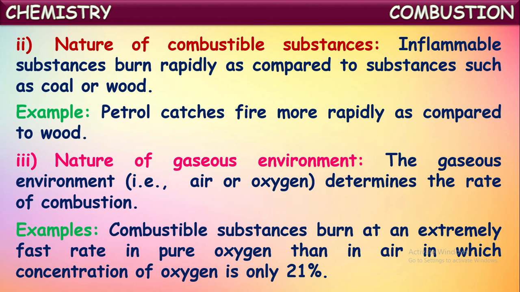So that substance will combust at a faster rate, whereas the piece kept in atmospheric air burns comparatively slowly, because the composition of oxygen in atmospheric air is only 21%. The remaining gas is nitrogen, as we know, and other gases. So the supporter of combustion is less in that. So the nature of the gaseous environment also affects the rate of combustion.